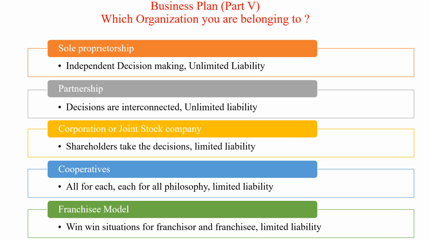Second, coming to the partnership. Partnership means you need at least 2 persons to set up the partnership. It may be 2 or more, but definitely you need 2 persons. Partners decide how you set up your business.